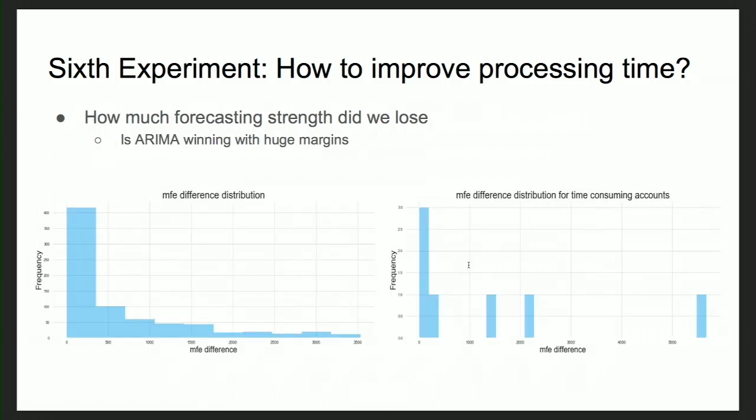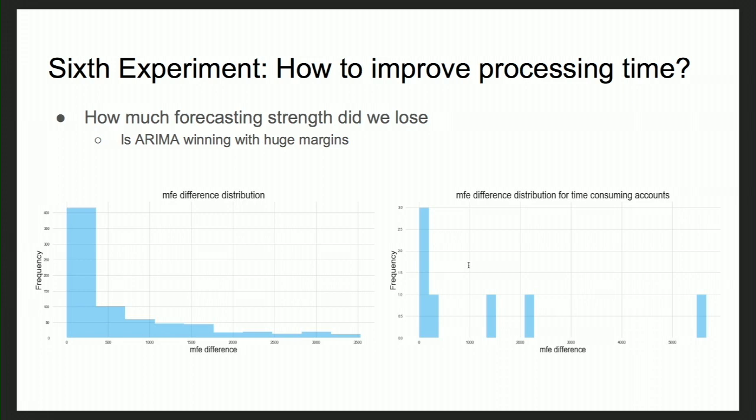So then the idea was to look at the difference distribution, by which I mean, let's suppose for an account, R auto-ARIMA or Prophet is the winning strategy. Compare that to the next winning strategy. What is the difference between them? So we plotted that on the left-hand side, as you can see, and compared that using MFE, as we're just keeping the evaluation metric as MFE here.